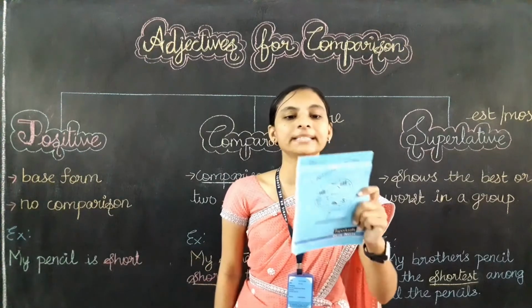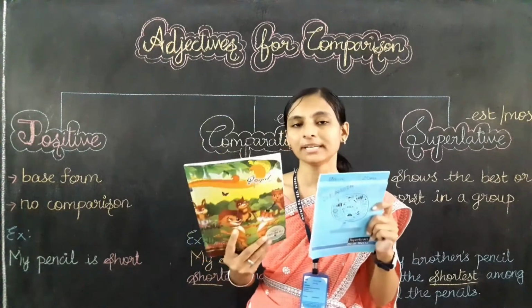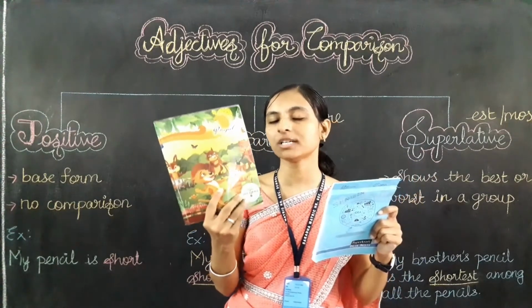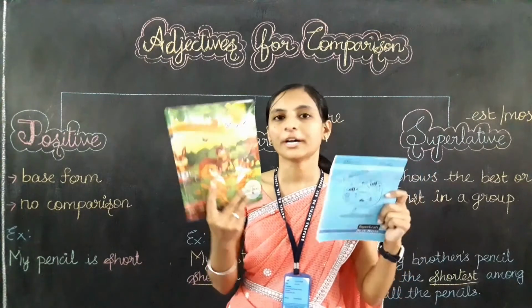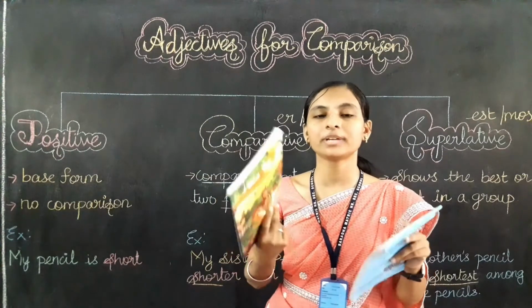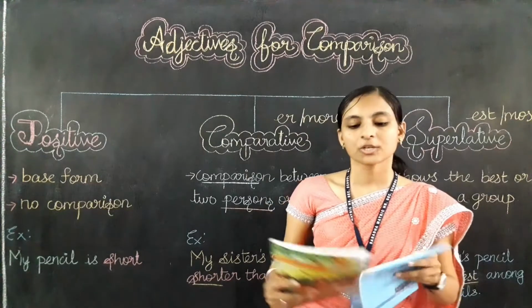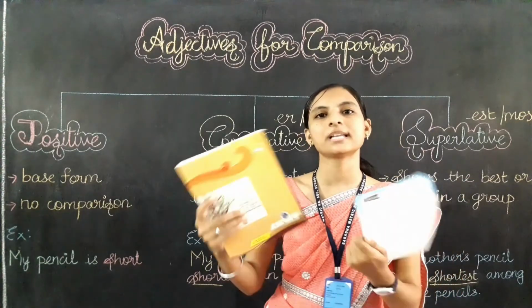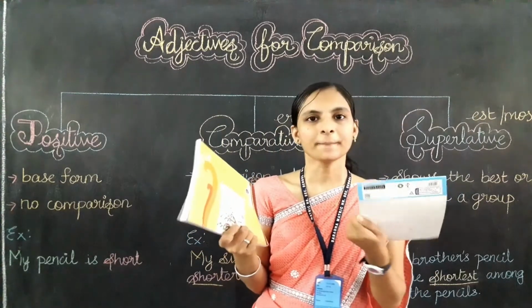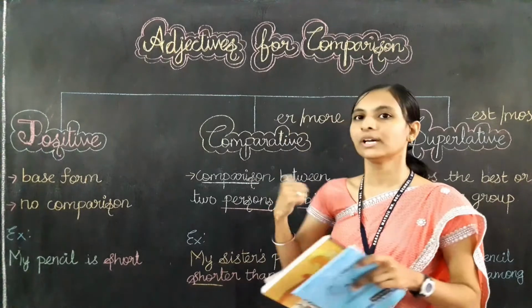Now I am going to compare this note with another note. I am telling you this note is larger than this note. Are you getting me? I am using "larger than". I am comparing here. If I compare, which type of degree is being used here? Yes, comparative degree has been used. So I am comparing this note like this note is larger than that. Here I am comparing two things. So when we compare two things, it refers to the comparative degree.